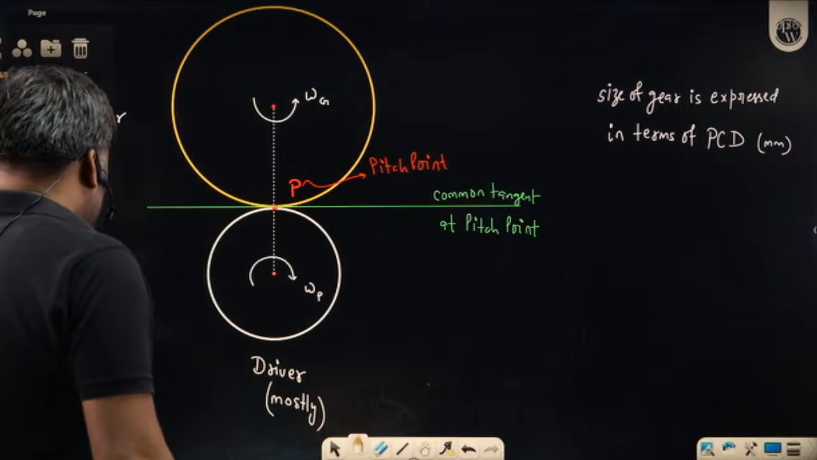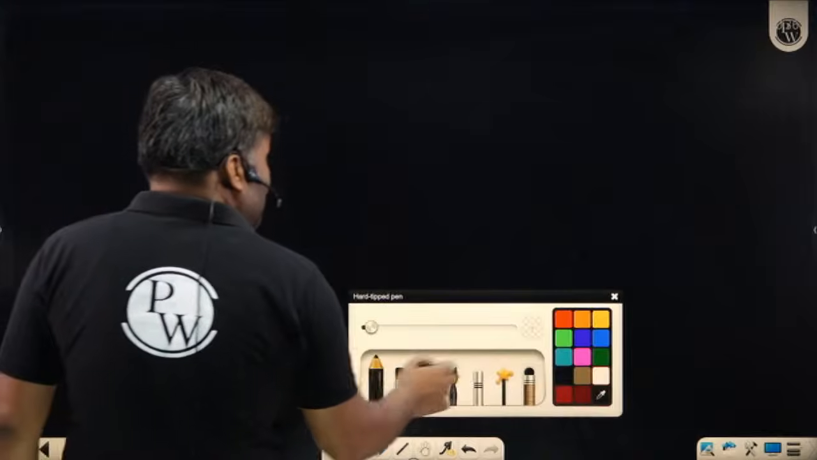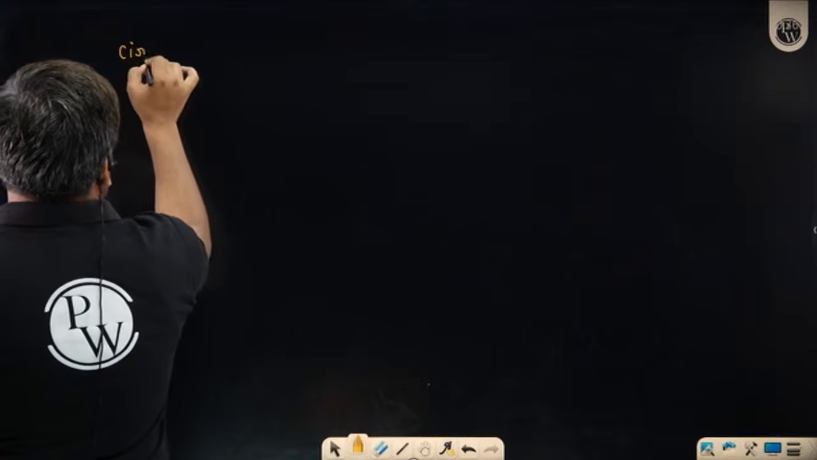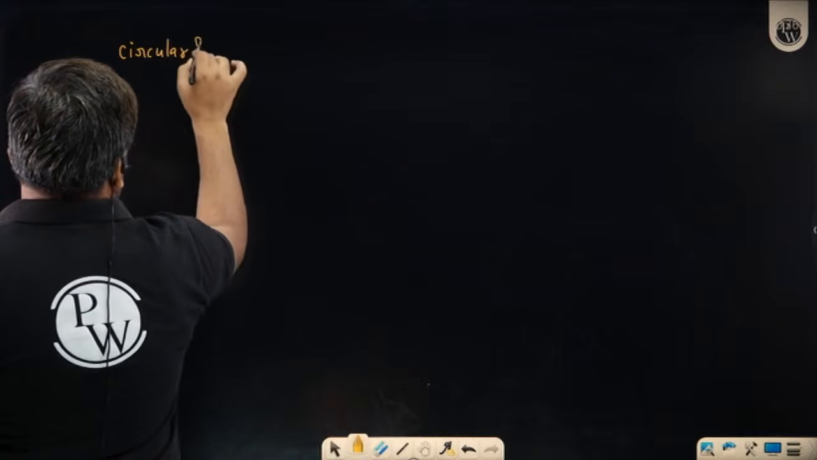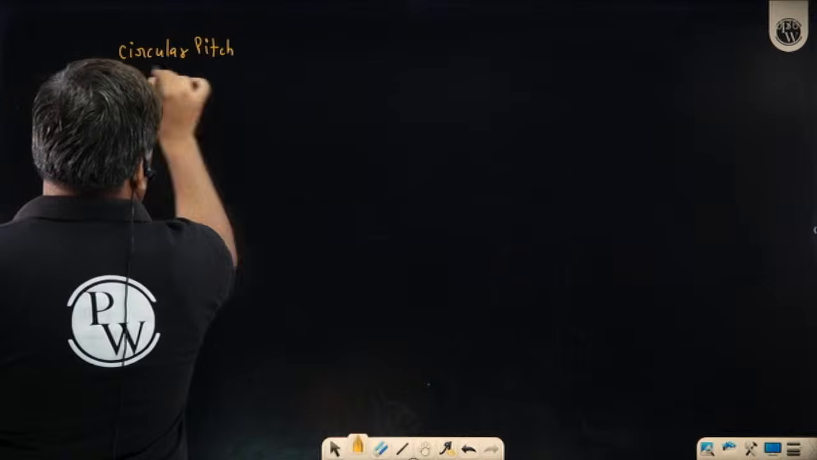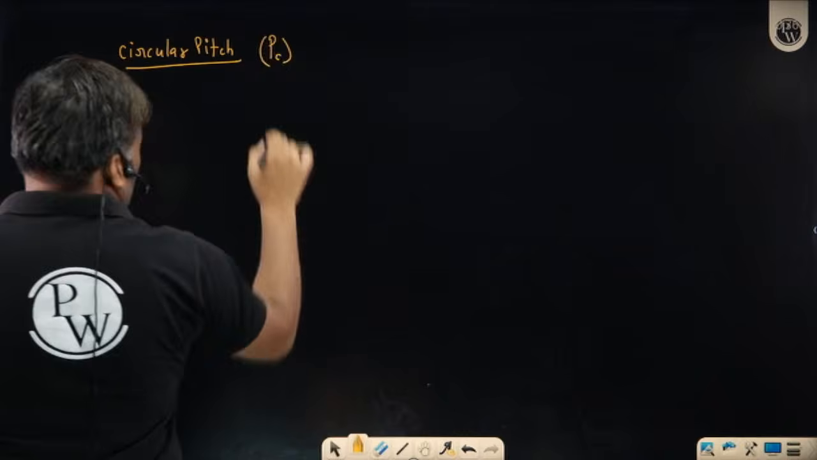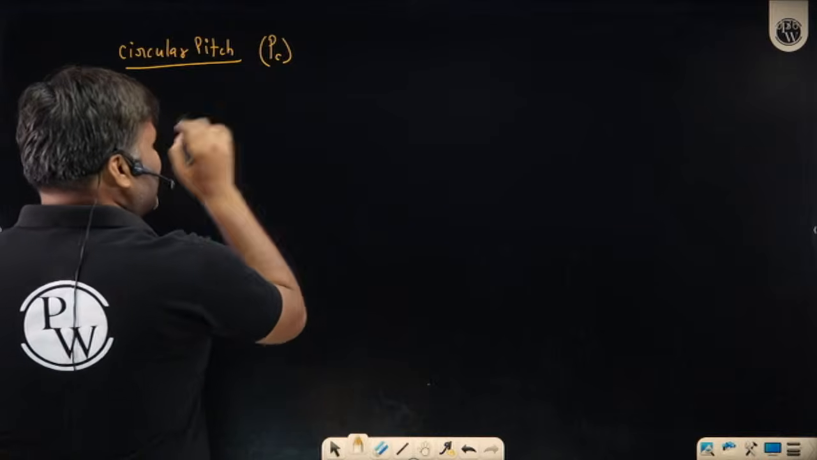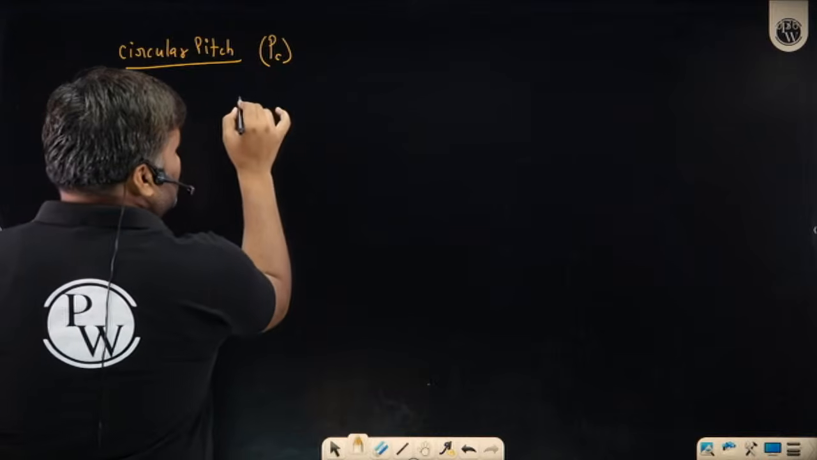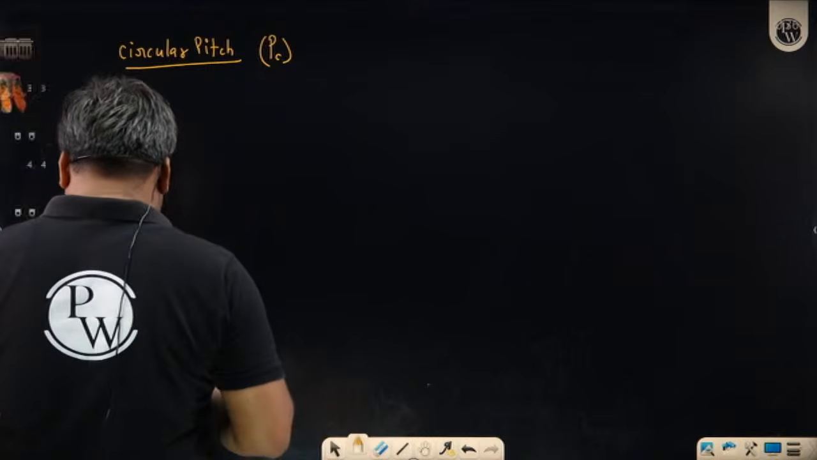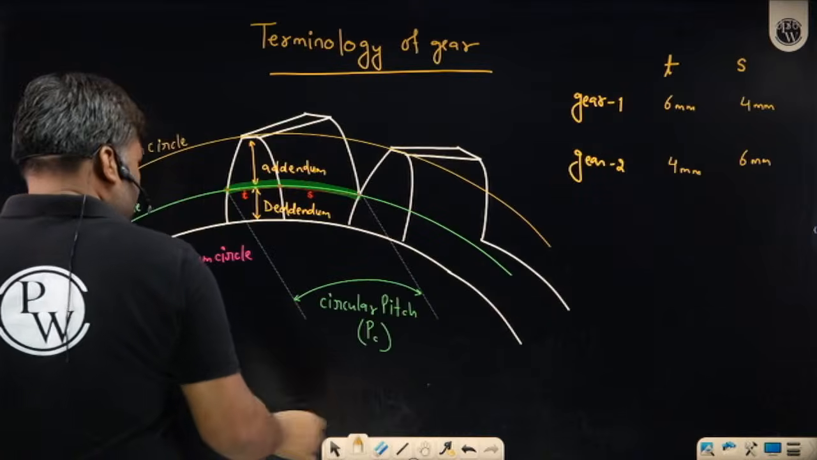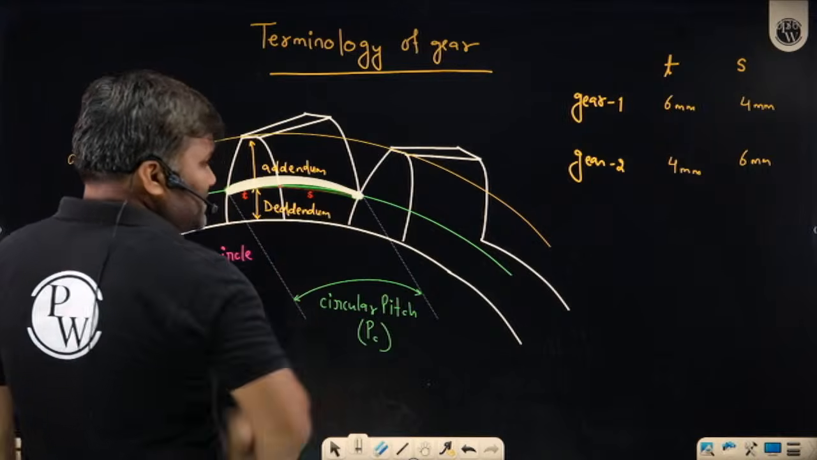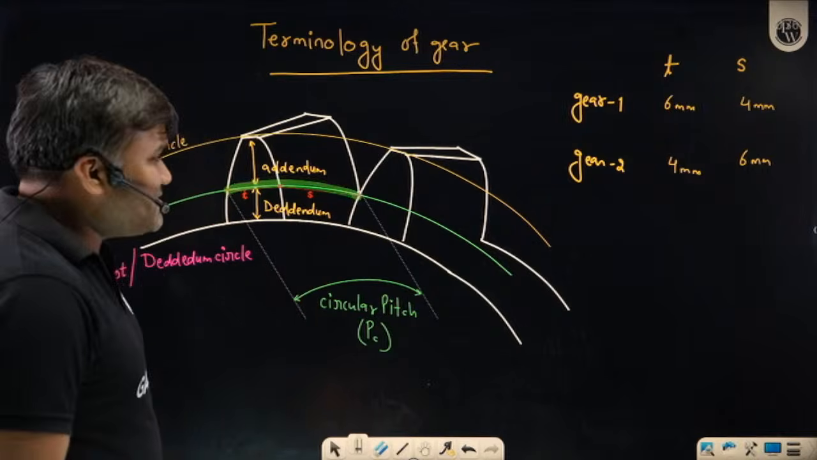Then you have also talked about circular pitch. What is circular pitch? Let me write. Circular pitch is denoted as PC, and we have seen that the circular pitch of both the meshing gears must be exactly the same. How can this circular pitch be expressed? Circular pitch can simply be expressed like this. This distance, as an arc, is called the circular pitch.